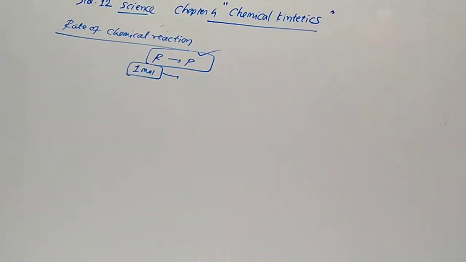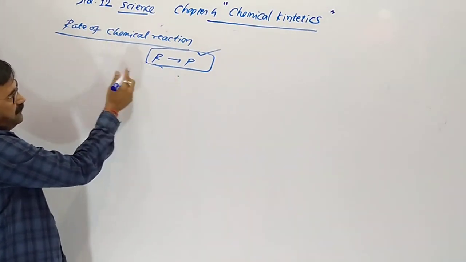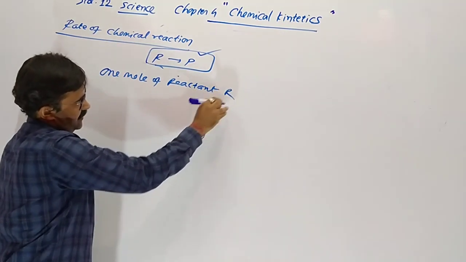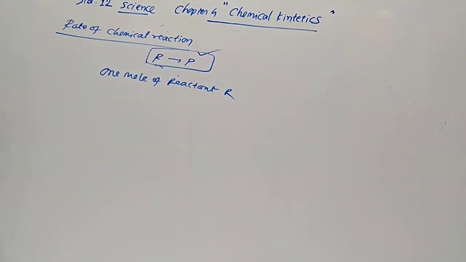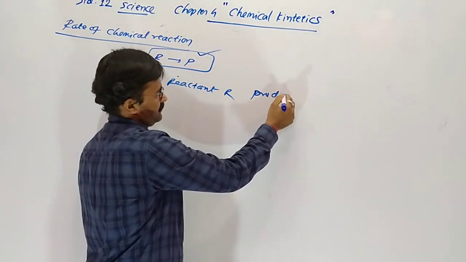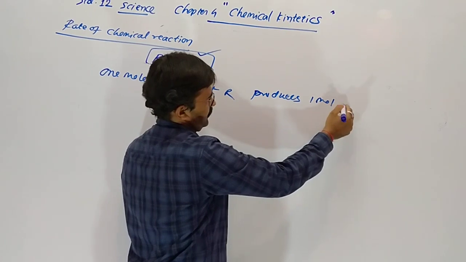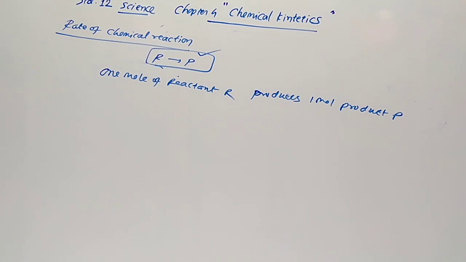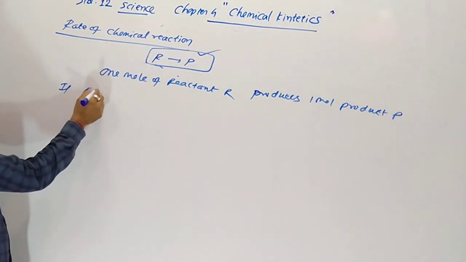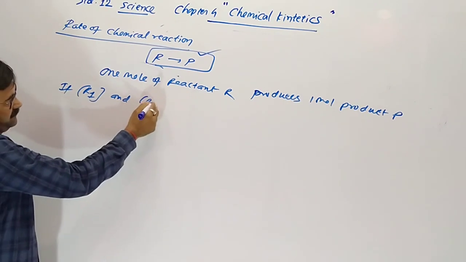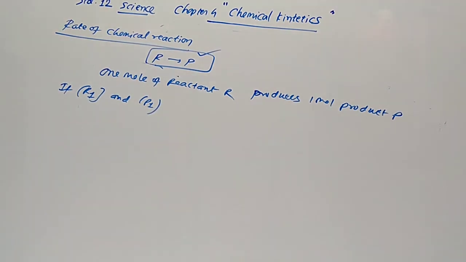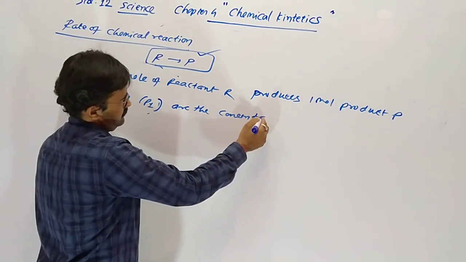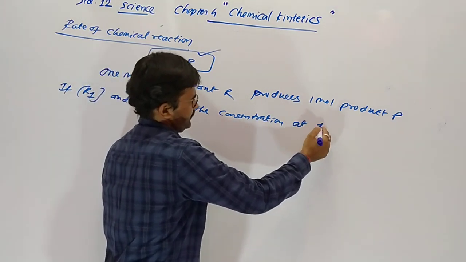R means reactant, P means product. 1 mole of reactant R produces 1 mole of product P. If R1 and P1 are the concentrations at time T1.